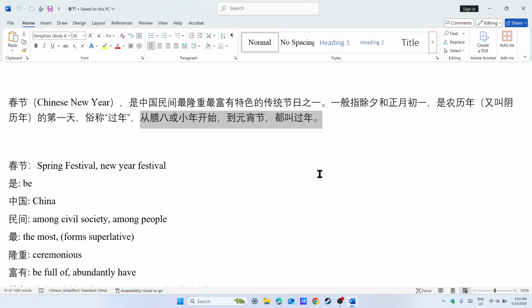Then they can slaughter the pig for meat again. That's what the peasants, the countryside people, normally did in the old time. So this is why the Spring Festival is the most important festival in Chinese culture. This is all about eating meat, right?